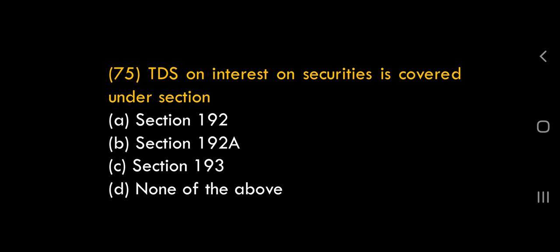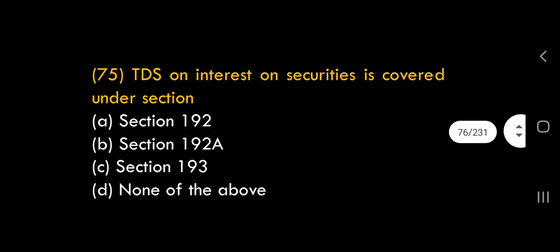75th question. TDS on interest on securities is covered under which section? On securities, if TDS is covered, which section? 193. TDS on securities, 193. Sometimes with these MCQ type questions, the problem is they may ask sections. So whatever sections you feel are important, please make a note of them and try to remember those sections also. They may ask, it's CMA Institute. So remember at least as many section numbers as possible. So TDS on interest on securities is covered in which section? Section 193.